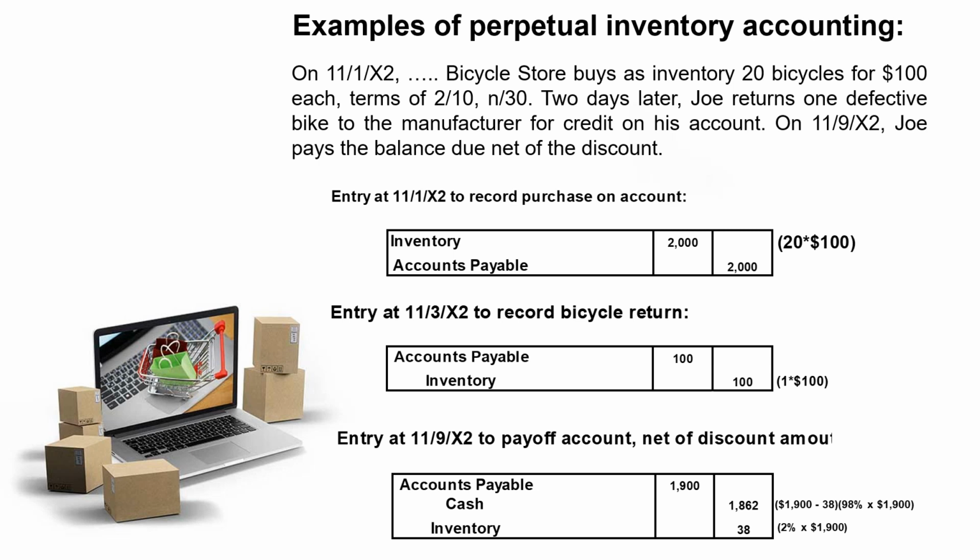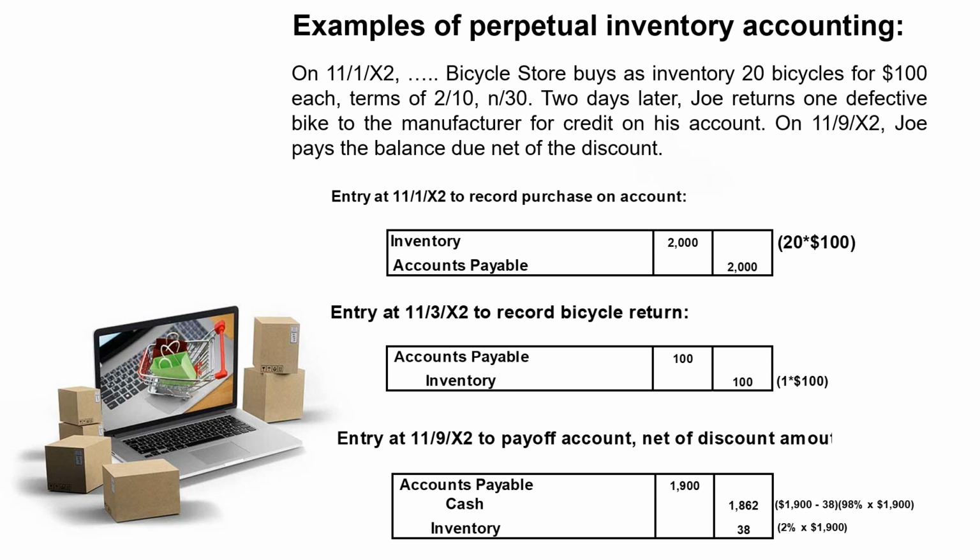The inventory really didn't cost us $100 a unit. The cost of the inventory here, on a per unit basis after the discount, was really $98 a unit. But we've recorded the inventory purchased at $100 a unit.